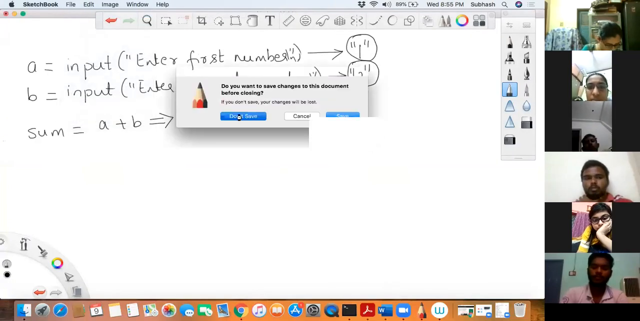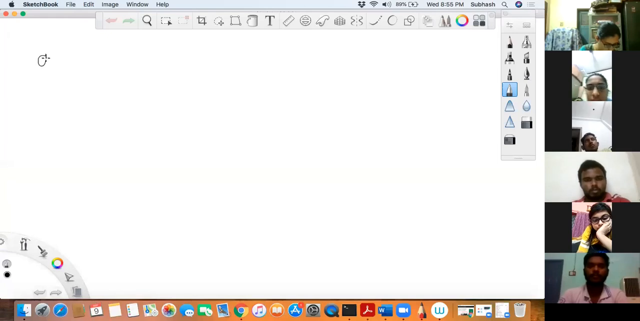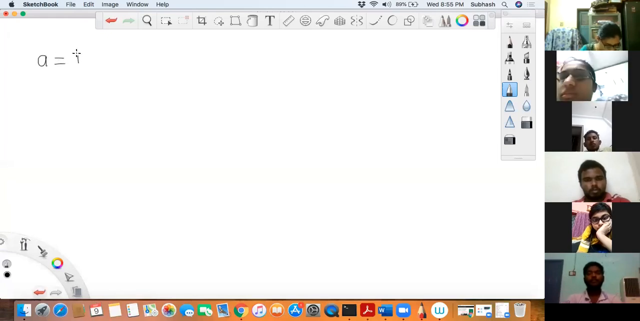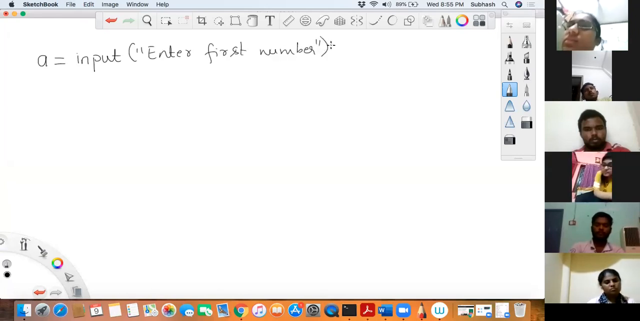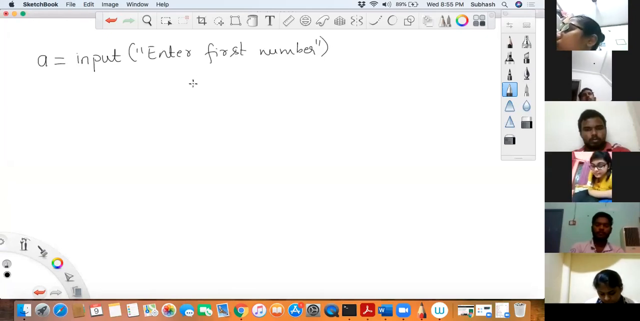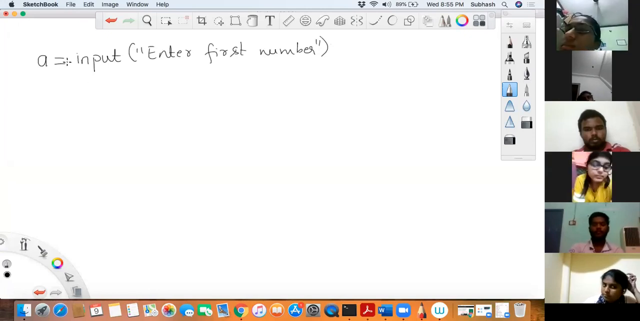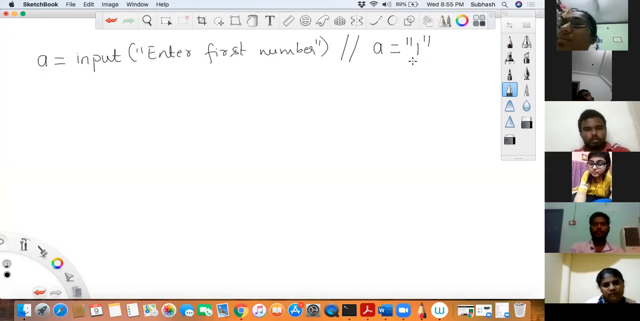First step, A is equal to input, enter first number. This is the first number. Now when you enter this first number through the keyboard, what did you enter? You entered 1, right? So that 1 would go and store in A. Now tell me, what is this A containing? A would look something like this, A is equal to 1, like a string. Don't you think it looks like this?